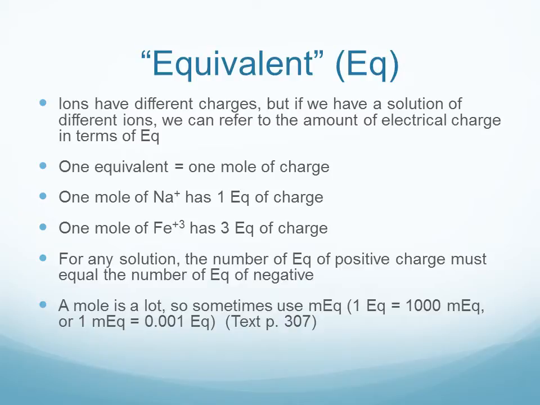Also, one more point to make is that a mole is a lot, so a solution with an equivalent of charge in it has a lot of electrolytes. That's more than we would use in, say, a medical application like an IV bag. So a lot of times the term milliequivalents is used because that's smaller, more realistic. And just to remind you, one equivalent would be 1,000 milliequivalents. 1 milliequivalent would be 0.001 equivalents, so the same metric prefix. And your textbook on page 307 has an example of a typical solution that you might find in a medical setting.